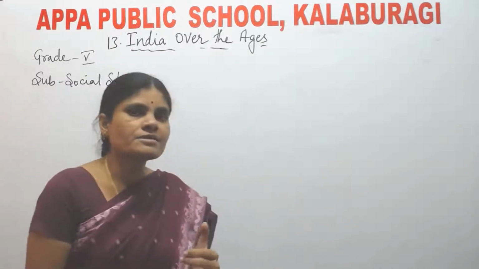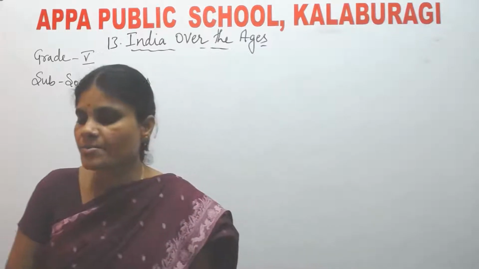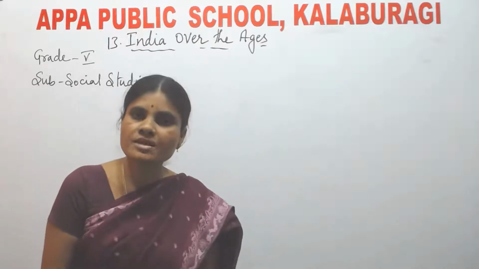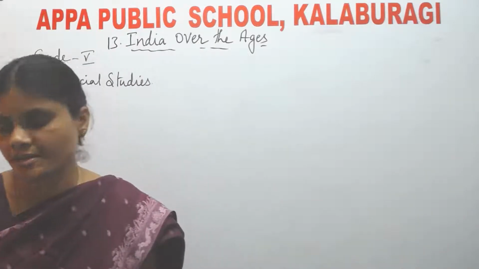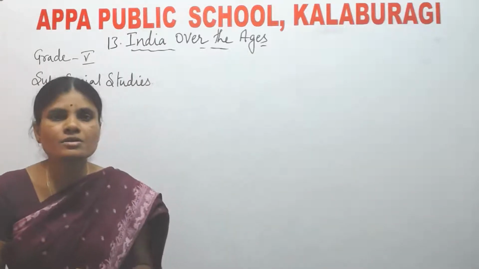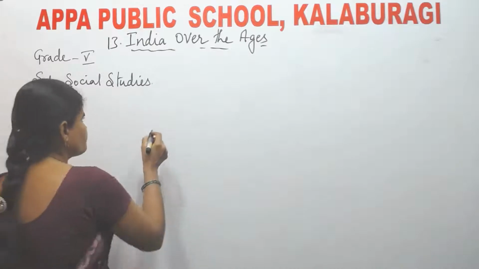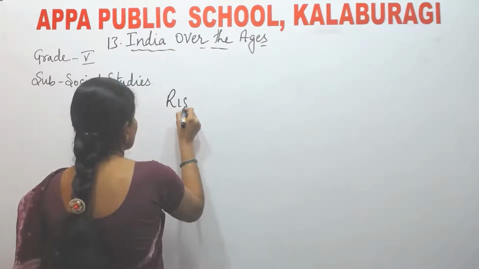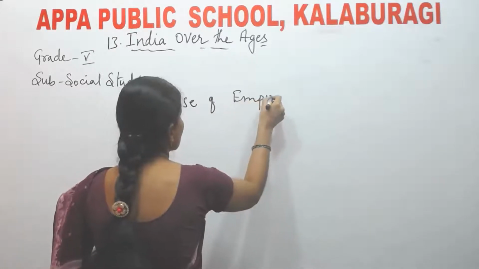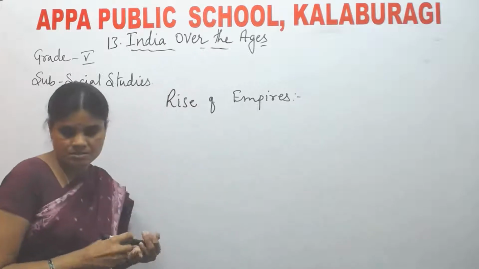The great civilization called Indus Valley Civilization. Next, the coming of the Indo-Aryans regarding the Vedic period. You learned about the Vedas. You learned about the epics, isn't it? Today we are going to learn about the rise of empires.